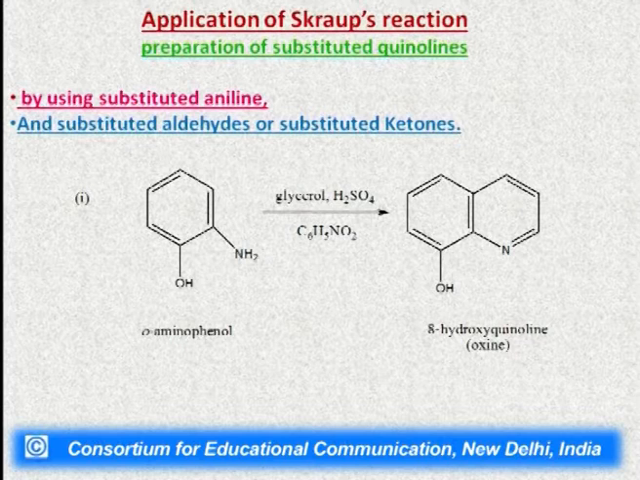This Skraup synthesis is very important because it is also used in the preparation of many substituted quinolines. We can use a substituted aniline. In the last reaction we had taken only aniline. Here we have taken ortho-aminophenol, which is a substituted aniline. We can also substitute the aldehyde or the ketone. Here we have not shown the steps, only the mixtures we have written, and we will get 8-hydroxyquinoline, which is also called oxine.